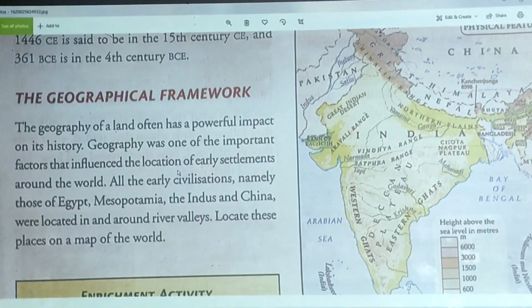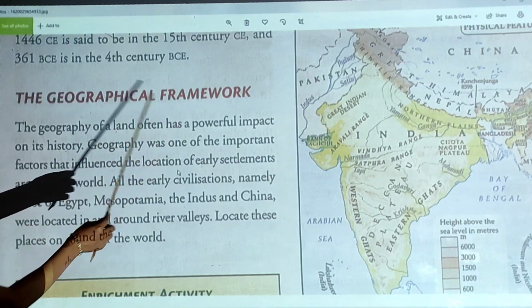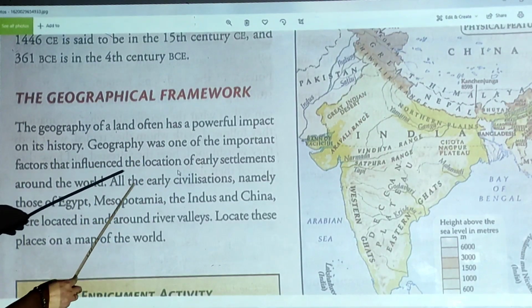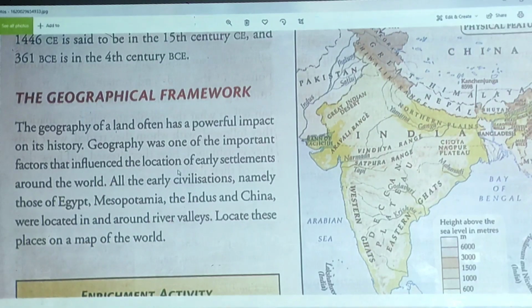So when we discuss a place, we have to know the geographical framework. It is very important. Geography helps us find out the location of the places where those incidents or events occurred. So we should have a little knowledge of geography while we discuss history.